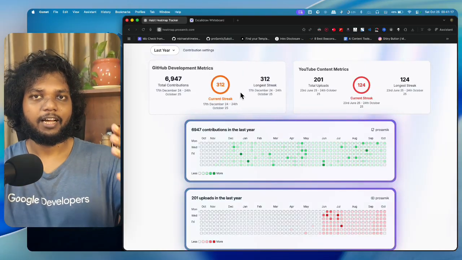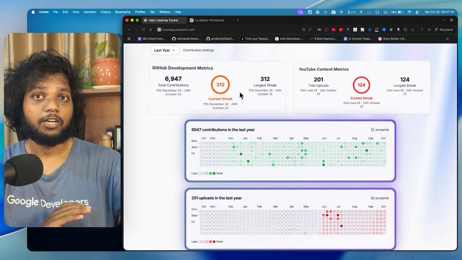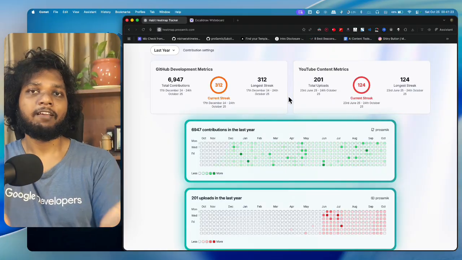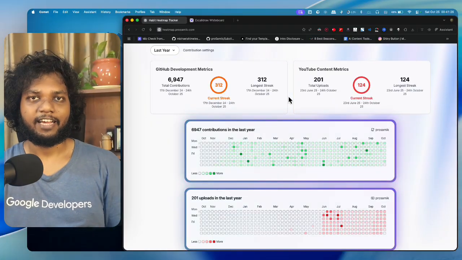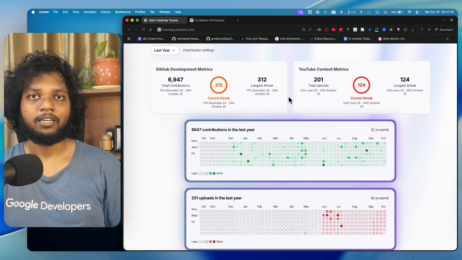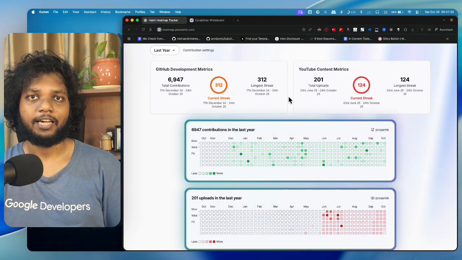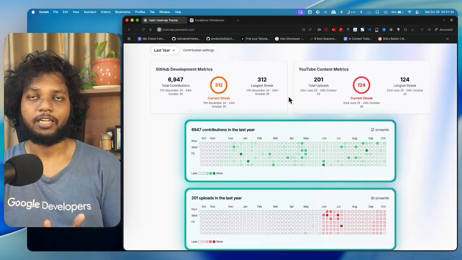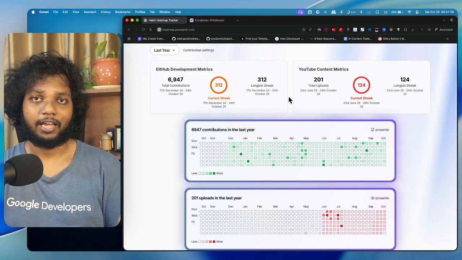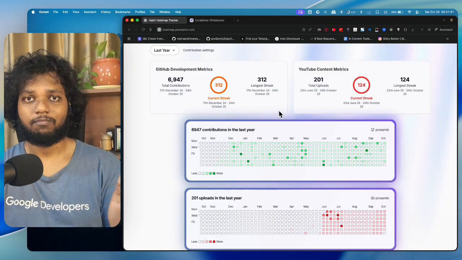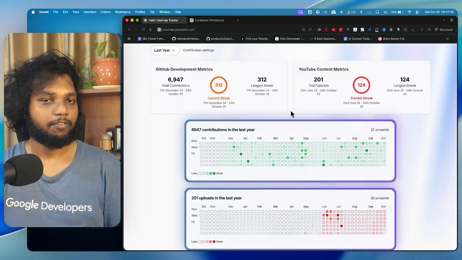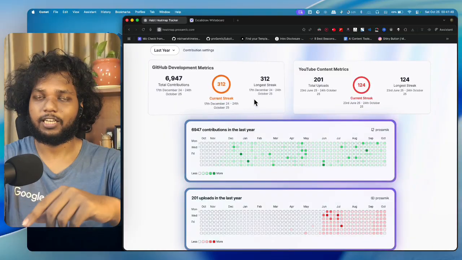From that day, I decided that for 365 days, I will code every day. And now I am in a position where I can build any web application. It may take time depending on the complexities, but if it is a simple application, I can build it and spin it up using AI within 24 hours or within a week. That is the confidence I have got by building different web applications using AI and Next.js for the past year, and I have done consistent coding for almost 312 days, which you can see on the screen.